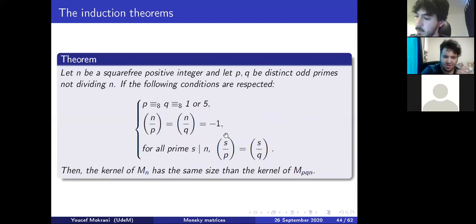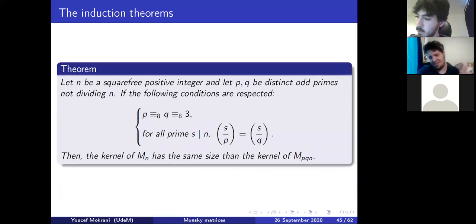We can do something very, very similar for when p and q are congruent to 1 or 5 mod 8. Same thing when p and q are congruent to 3 mod 8. It doesn't work on 7 in the congruent case, just because of the Legendre symbol of 2 mod p when p is congruent to 7.